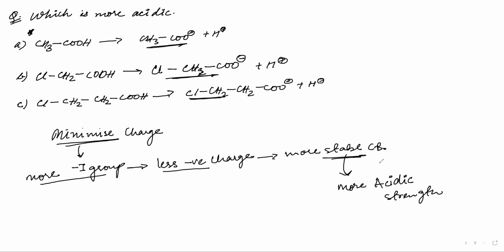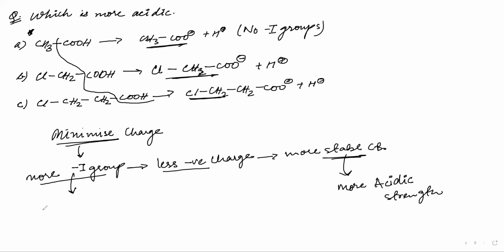If you are with me till here, Fatima, yes, and Jubaina, your answer was right. I'm just clearing up for Fatima. I have to minimize the charge in this stability. So more minus I, more stable. So I can easily eliminate A because it has no minus I groups. Now somebody will say, oh, COOH is still there. We don't have to see that because we are comparing the negative charge present as COO negative. We have to look at the surrounding atoms, because this part is the same for all of them. We have to compare the different ones. So more minus I group.